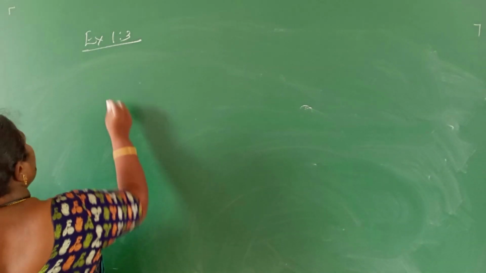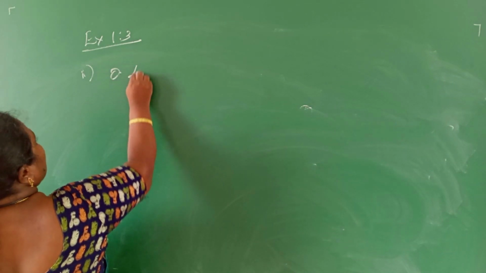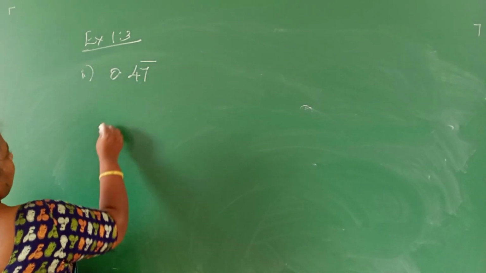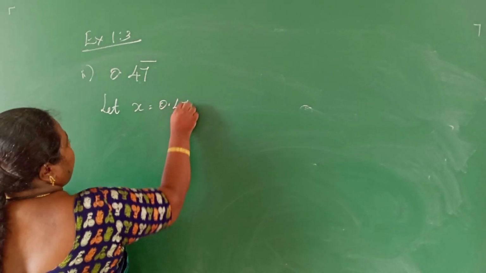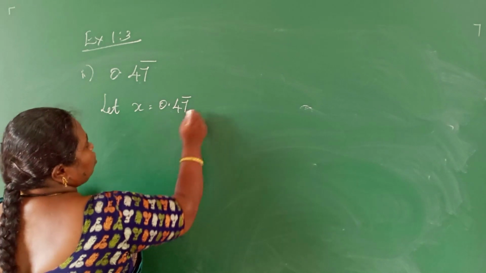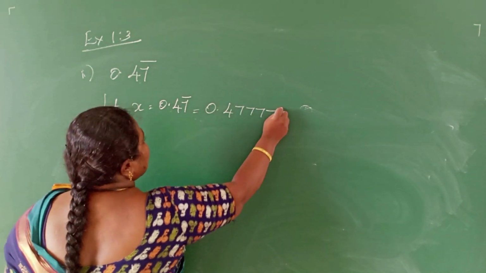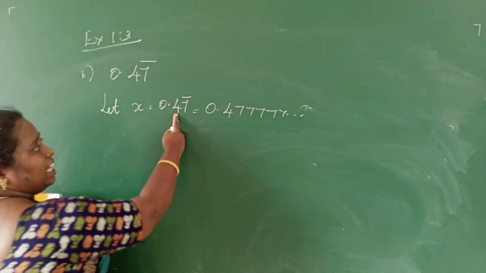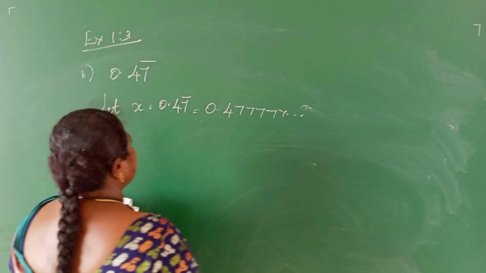Next sum: 0.47 bar. Here in this number, let x be equal to 0.47 bar. In this number, we have a bar only for the 7. So how do we write it? 0.4777. Only the 7 will repeat, because only 7 has the bar; the 4 doesn't have any bar. So we have to repeat only the number 7.